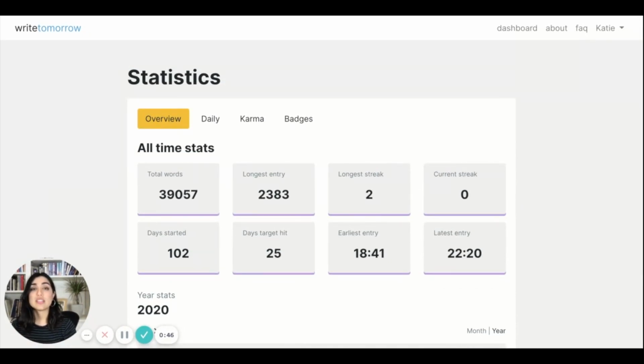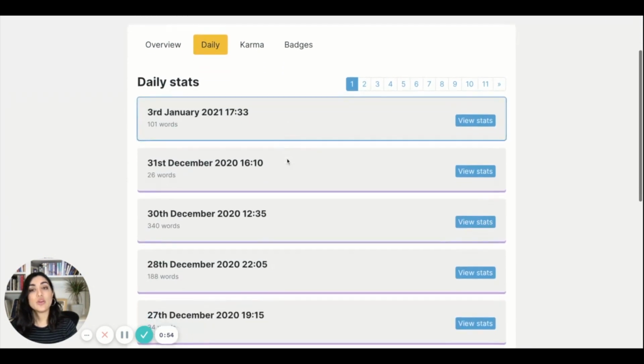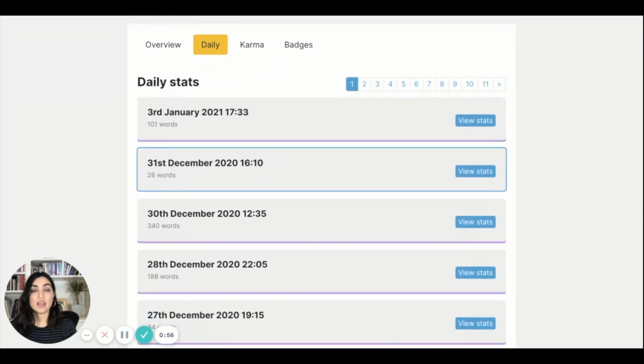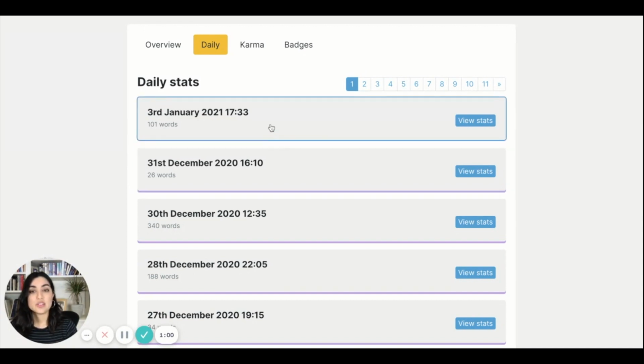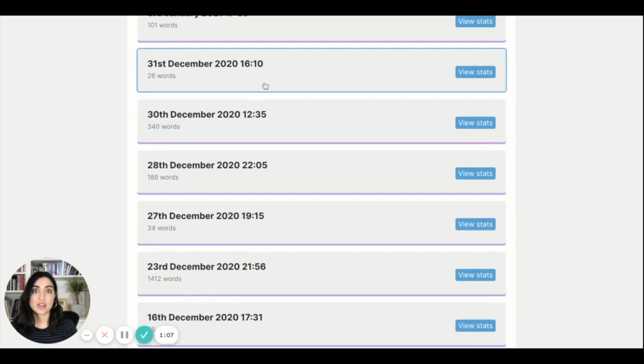So if you wanted to drill down into any particular entry, and if you wanted to get the content analysis information, you would then head straight to daily. Daily will show you every single entry in chronological order from the most recent one you've made. This is the one that I showed you earlier when we were looking at the daily journal information. And here's some previous stuff from last year.